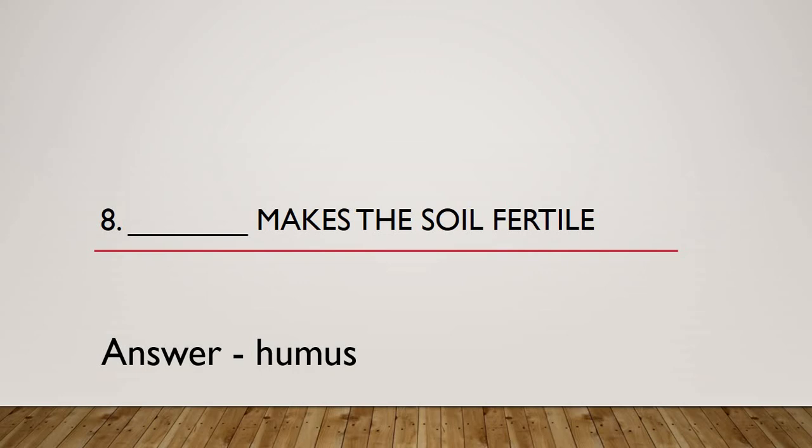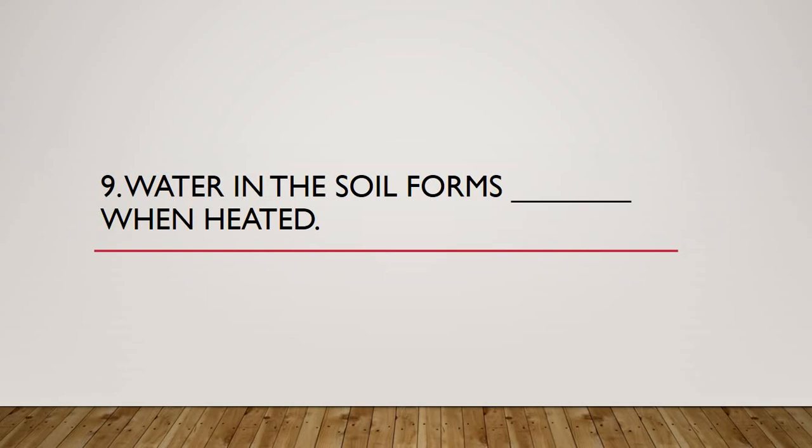So I hope that maximum of you have written the correct answer. Anyways, moving on to question 9. Water in the soil forms dash when heated. This is a very simple answer. Let me repeat the question for you so that you can understand the question. Water in the soil forms dash when heated. So when the water is heated in the soil, what happens to it? I'll give you 4 seconds to think, write and speak the answers. I hope that you are noting down the answers, students. It is very much necessary for your notes, and you must write the date.